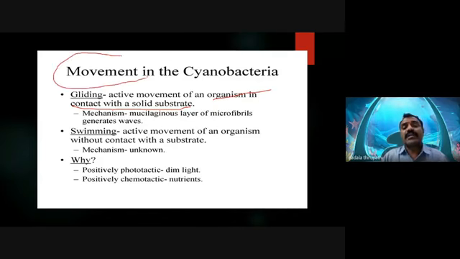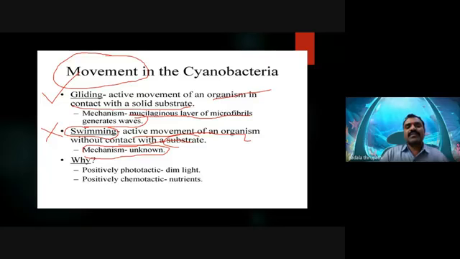Sometimes they also swim inside the water, but the mechanism of swimming is still not known. Only for gliding movement do we clearly know the mechanism: the mucilaginous layer of microfibrils generates waves that appear as gliding movements.